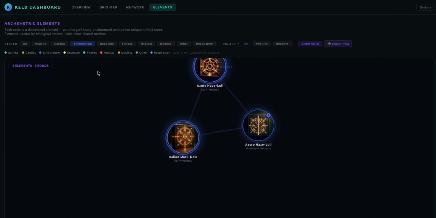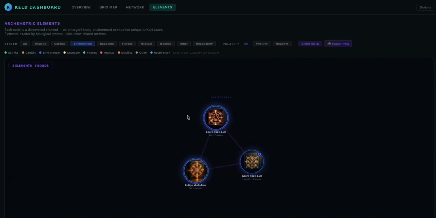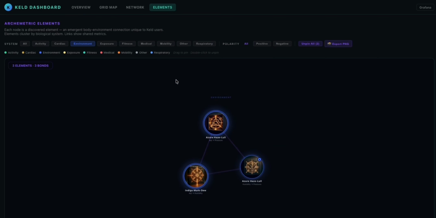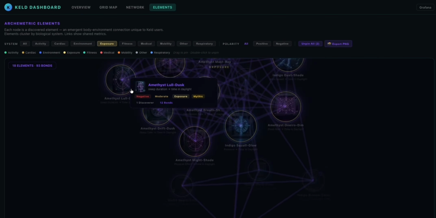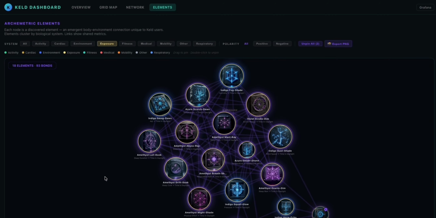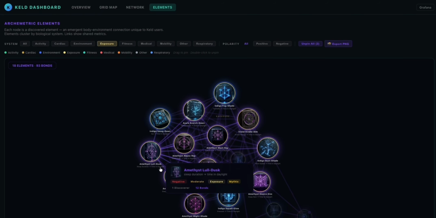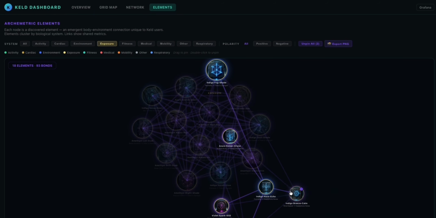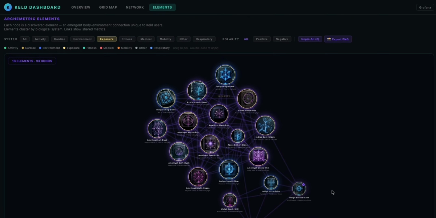Environment shows the baseline, how air quality, pressure, and humidity relate to each other before your body even enters the picture. Exposure, 18 elements tracking how daylight, noise, and environmental conditions shape your biology.